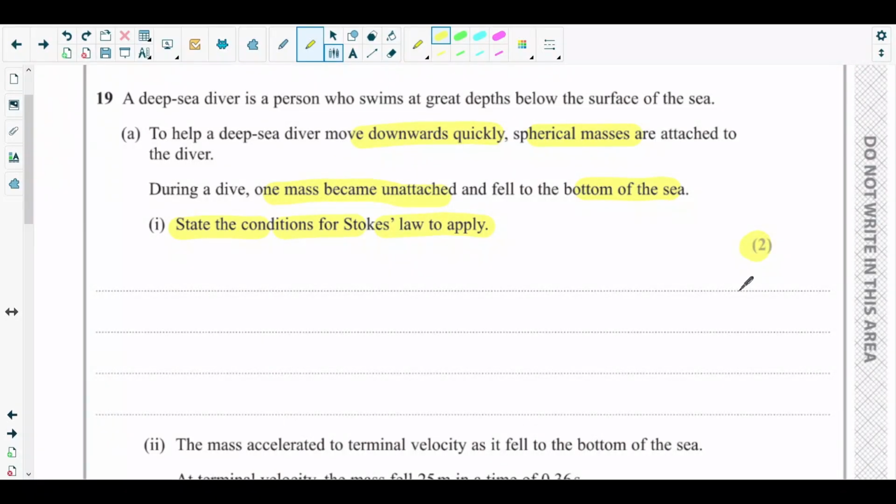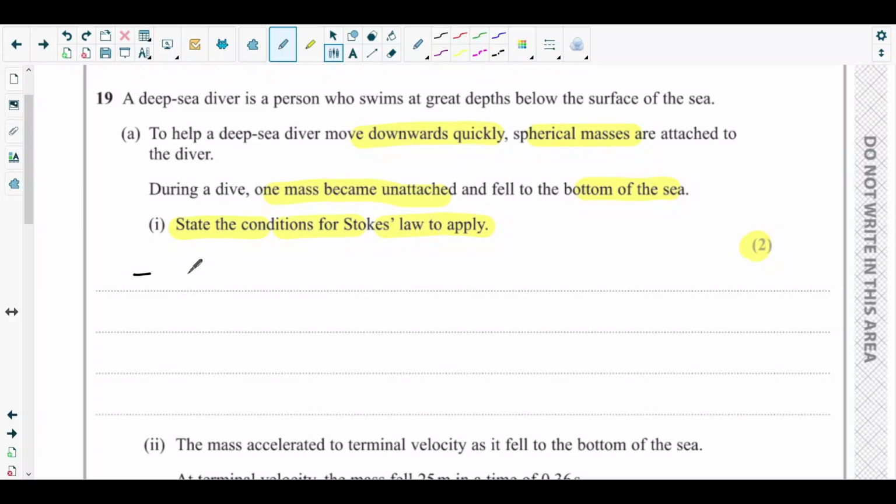Third condition is that it should be slowly moving through the fluid. And at last, the fourth condition is that the flow of fluid around the body should be laminar. Since the question has already mentioned this is spherical, we will ignore that. We will consider any two from the rest three conditions.